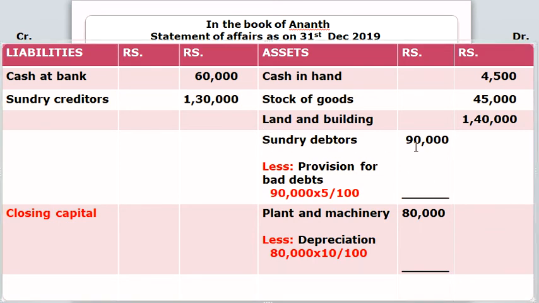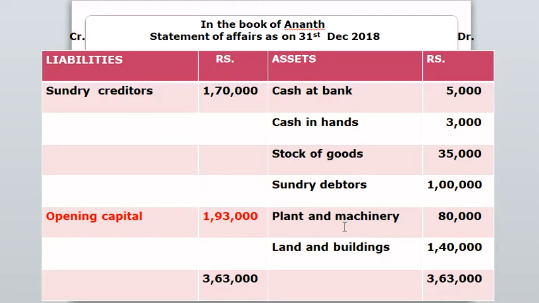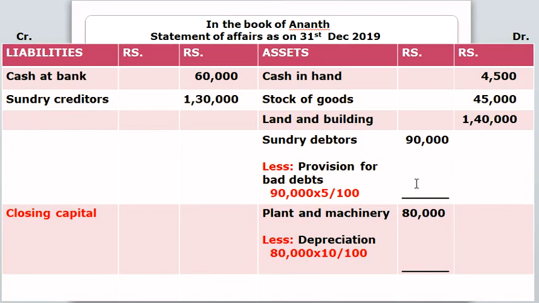Now sundry debtors is 90,000 and they have given an adjustment for sundry debtors, which is 90,000 into 5 by 100. See, create a provision of 5% on debtors. So, the amount of provision for bad debts is 4,500.